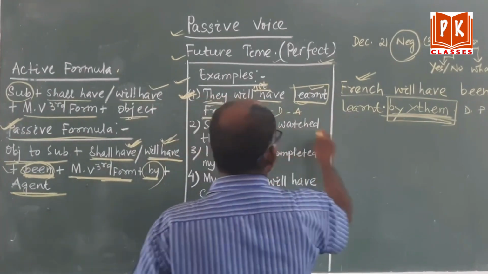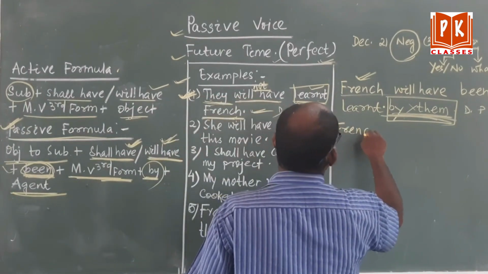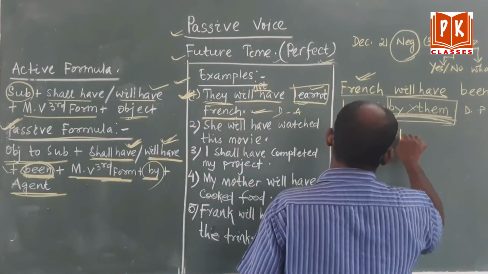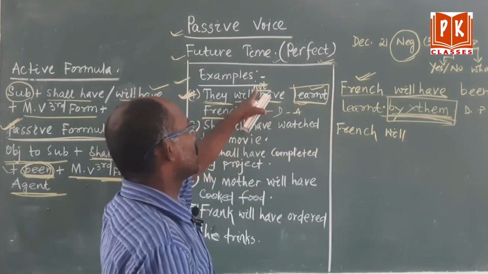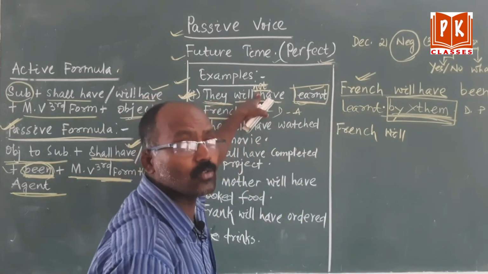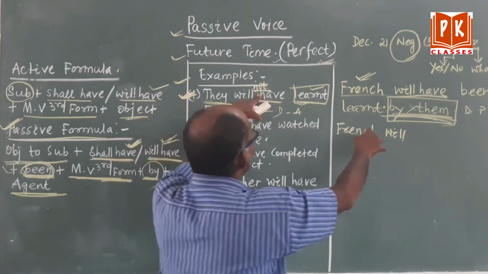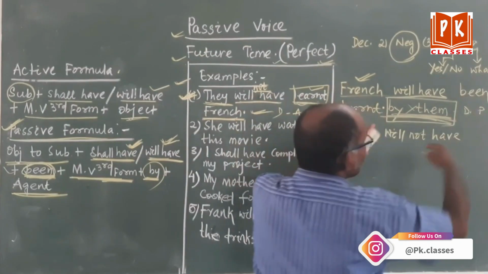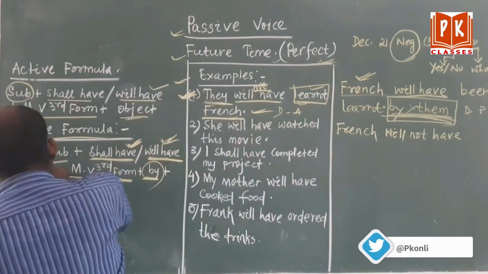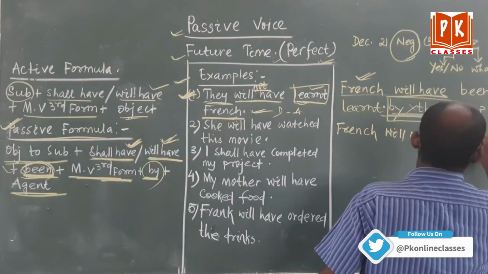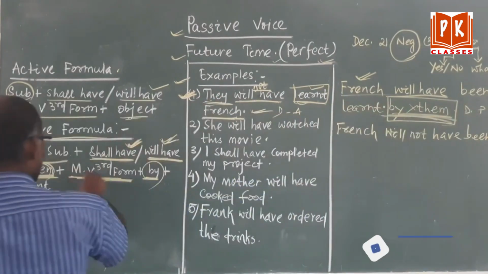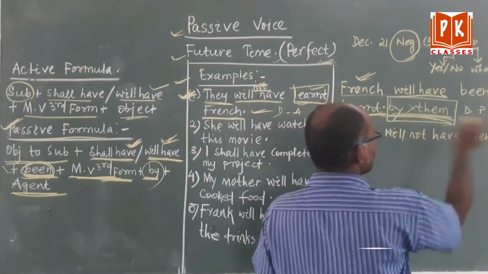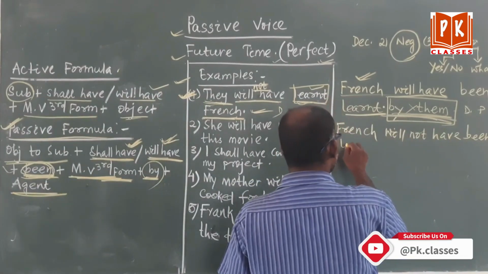So French will come, object to subject, French. You will use what? Will have. Here you have used will have, in between you have used not. That means you want to make it negative. So here we will do the same thing. French will not have. Then the rest of the things are there. Then what is there extra? Extra is been, have been. After that what is there? There is the main verb third form. What is the main verb third form? Learn, learnt, learnt. Here it is also learnt, same thing. French will not have been learned.